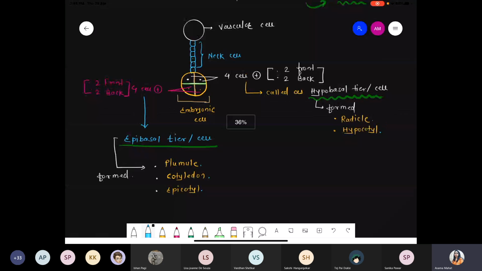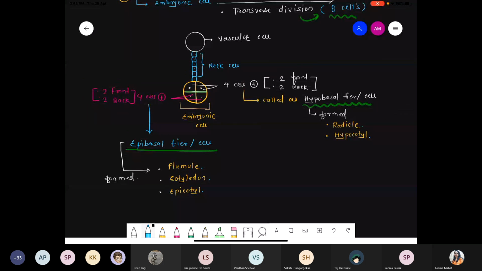So I'm repeating this point again, please complete this diagram. We will repeat once again, from suspensor up to the embryonic cell. Initially the embryonic cell is a single cell, and later it is divided into 8 cells. That's why we said, suppose there is an apple, the apple is the embryonic cell, cut it into 4 sections, right? Again transfer, that is a horizontal cut, that apple is divided into a total of 8 parts. So 1 cell is converted into 8 cells.